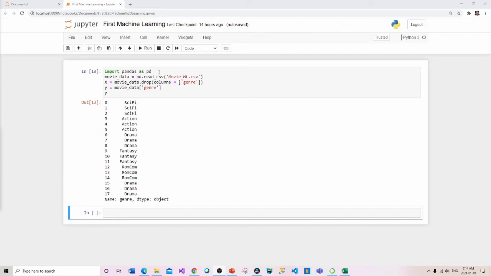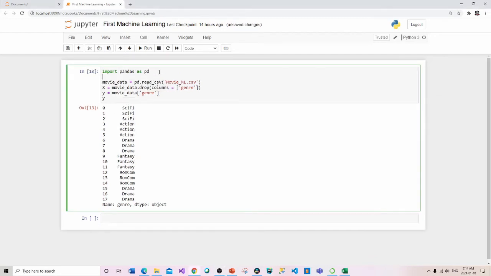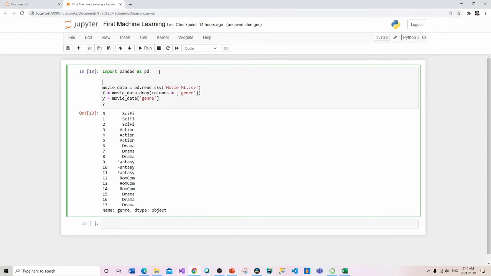So right here at the top, right underneath our pandas statement, going to give ourselves a lot of room. So we're going to say from sklearn.tree import DecisionTreeClassifier. Okay, and that's what you want to have on this particular line.